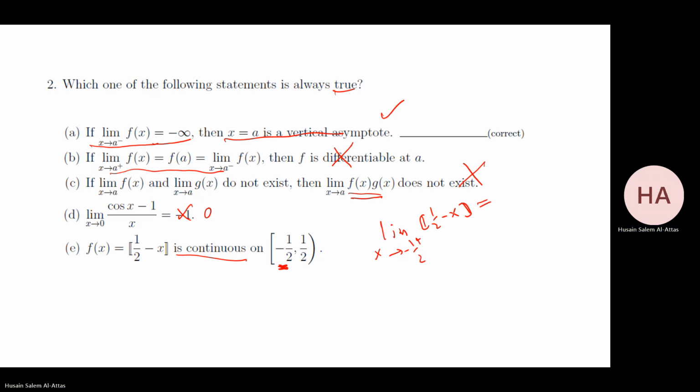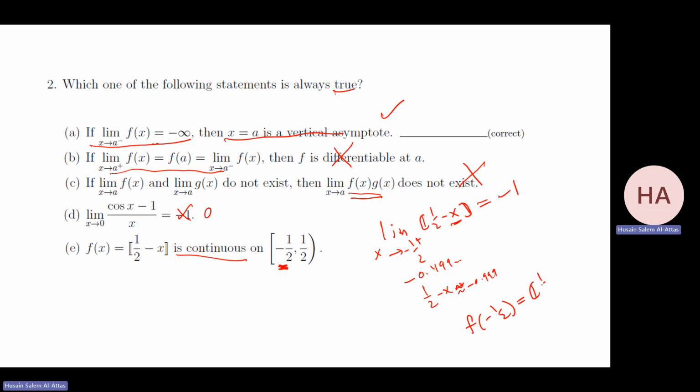If this is less than minus half, I can think of it as minus 0.49999. Plug it here, 0.5 plus 0.499, that will be 0. Because half minus x will be approximately minus 0.9999, so the greatest integer is minus 1, sorry, minus 1. What will be f of minus half?